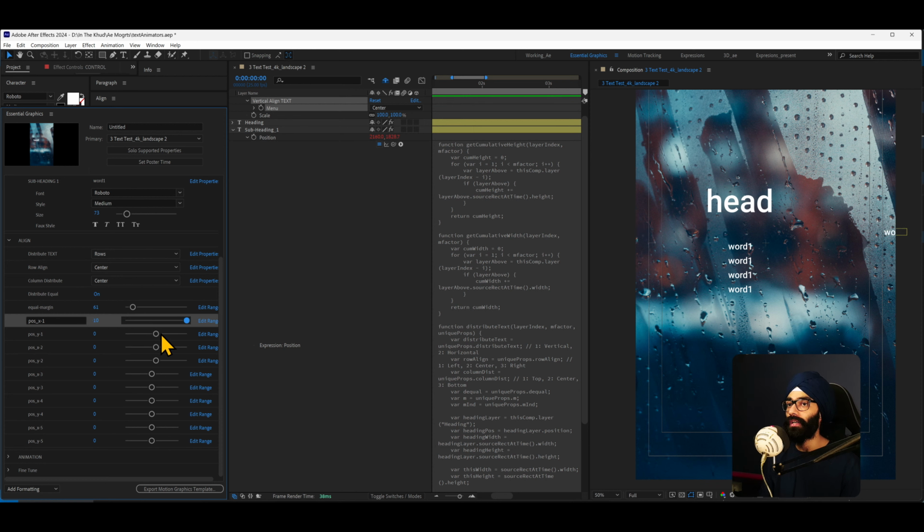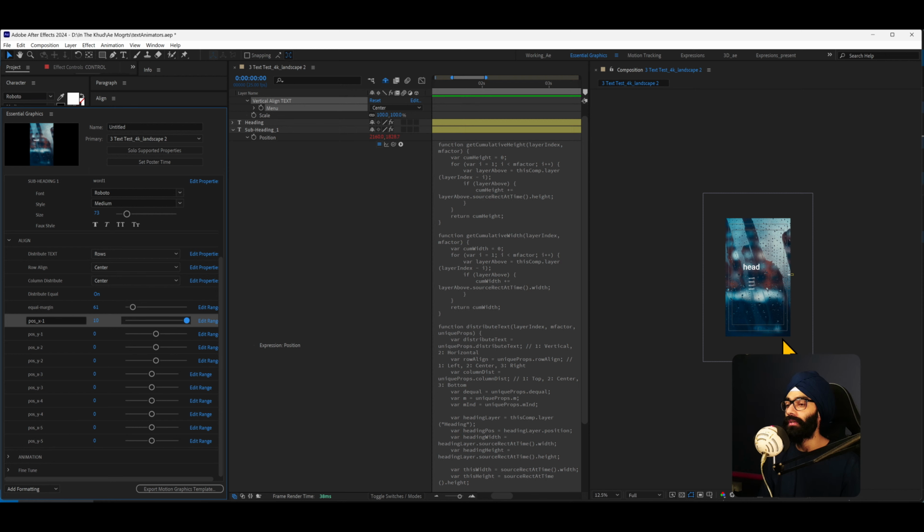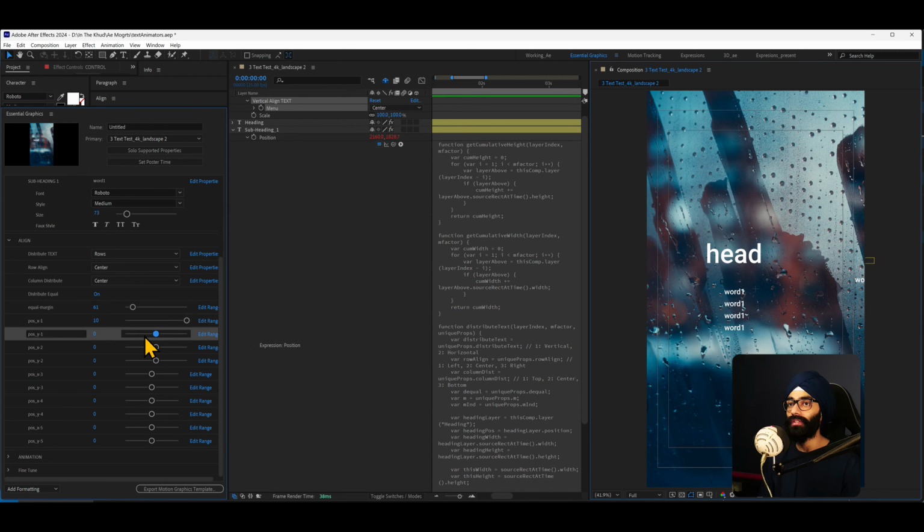So what is happening is I have coded this in such a way that when you move these sliders, and these are like linear, right? So -10 to +10. When I do this, it is respecting the position which we have gained after setting the alignment to be whatever we have, and it's taking that position, and from there it is adding an offset to this value.